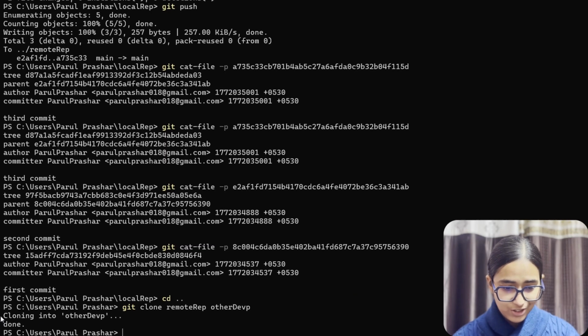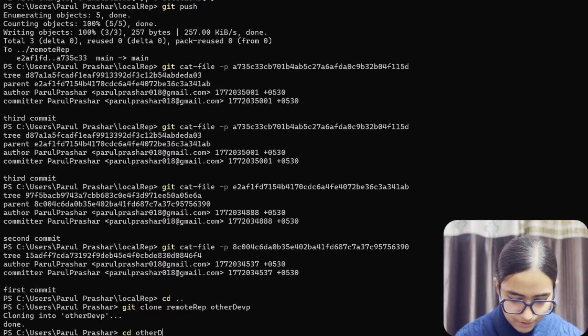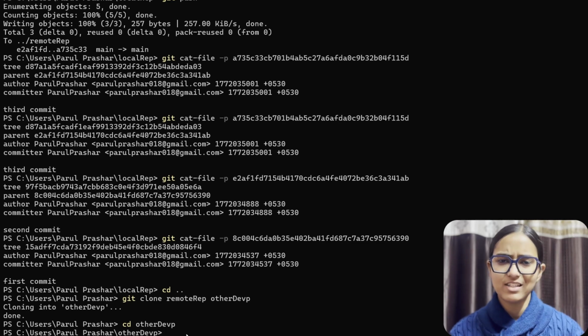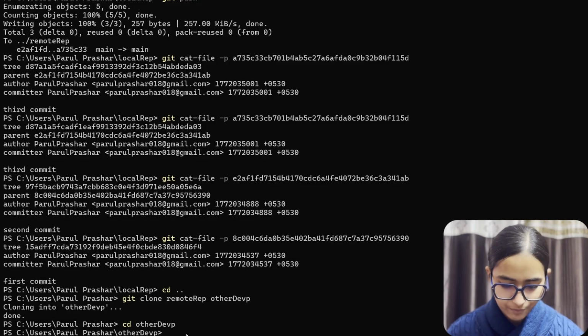So, cloning into other developer, and this is done. Now let's get into this other developer. We are going to repeat the steps again, make another commit, push it, and then we're going to see how things are working.